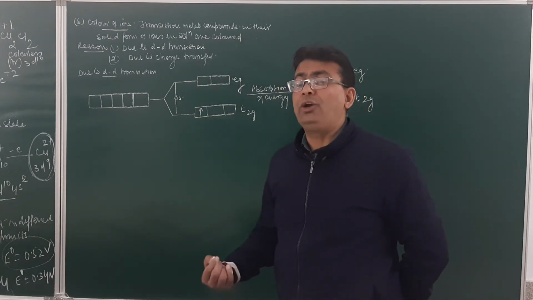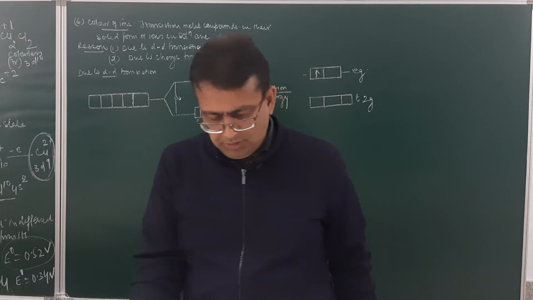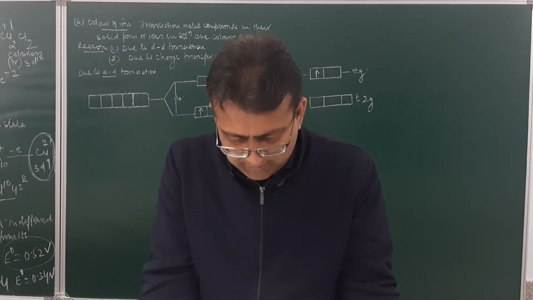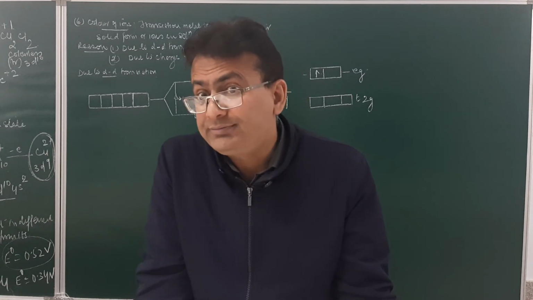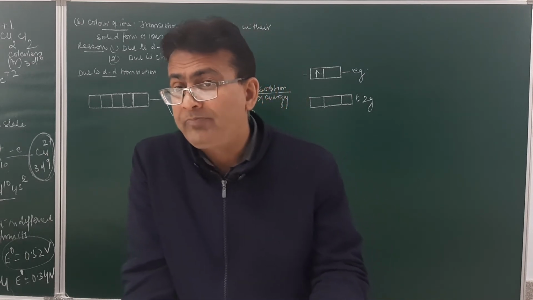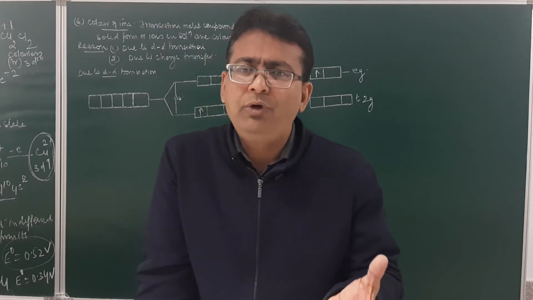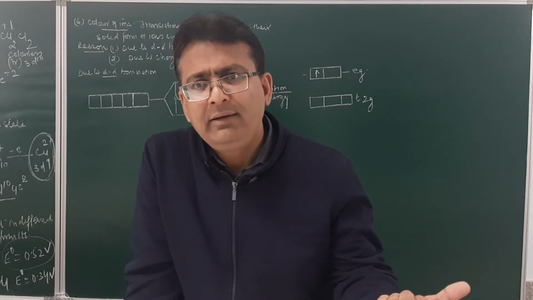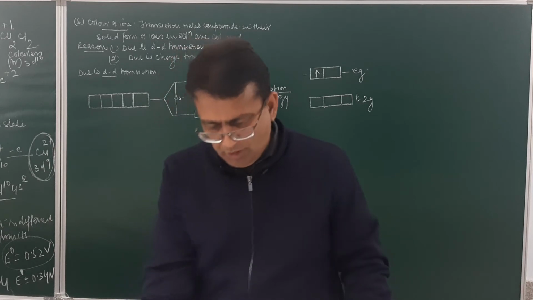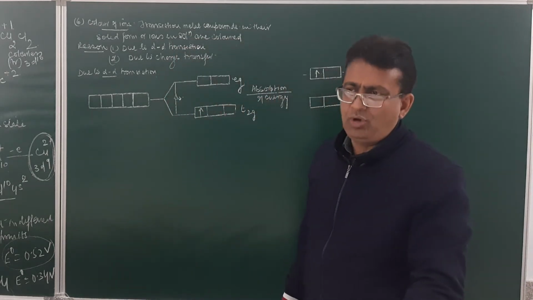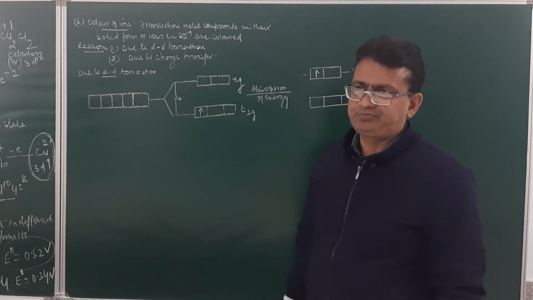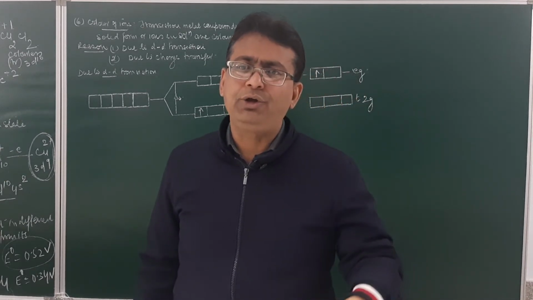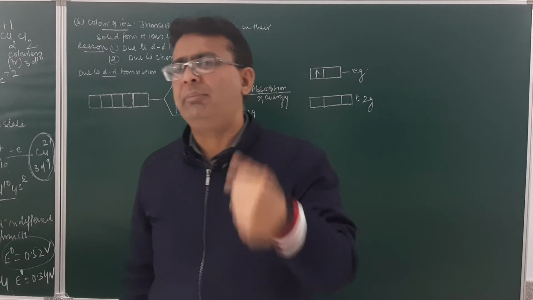Now the question is, why do they appear colored? Some of the light is absorbed, which raises the electron from T2g to Eg. The remainder of the light is emitted, or I must say, due to the remainder of the light, the color which is complementary to the wavelength of the emitted light is observed.